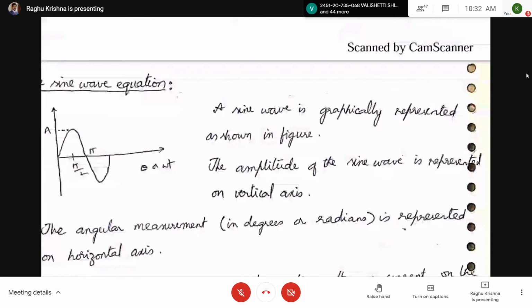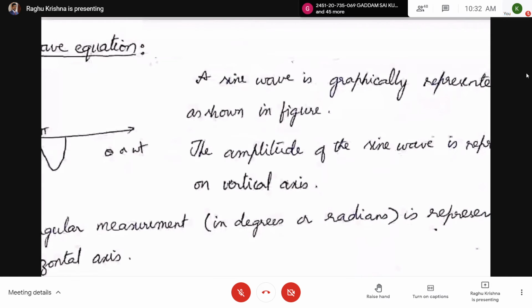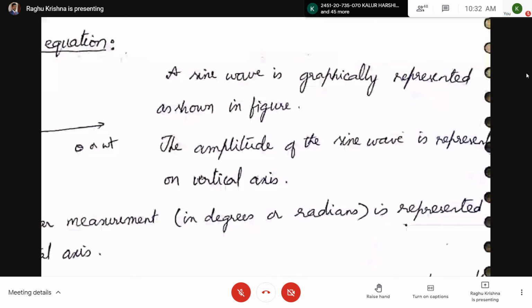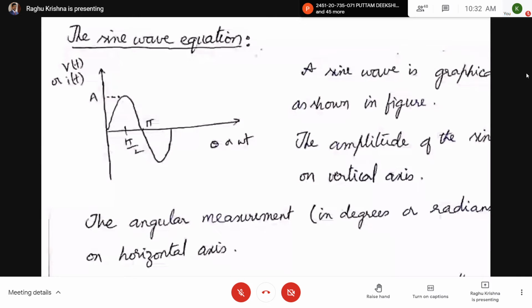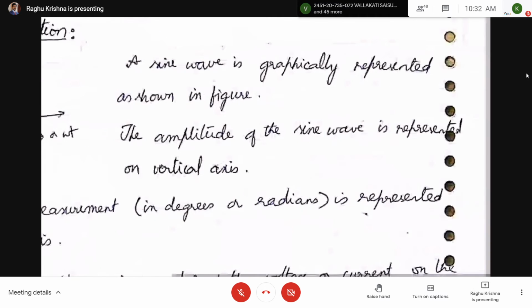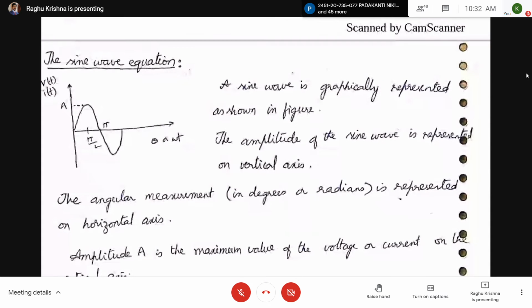So here a sine wave is graphically represented as shown in the figure. This is the figure. The amplitude of the sine wave is represented on the vertical axis, that is the y-axis. The angular measurement in degrees or radians is represented on the horizontal axis, that is the x-axis. So here angular measurement is in degrees.